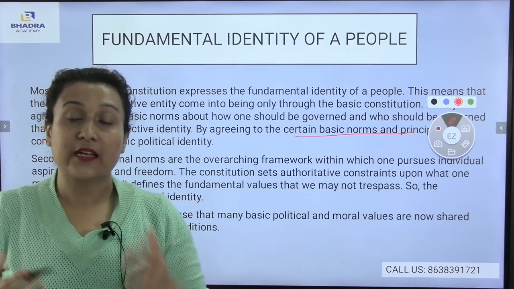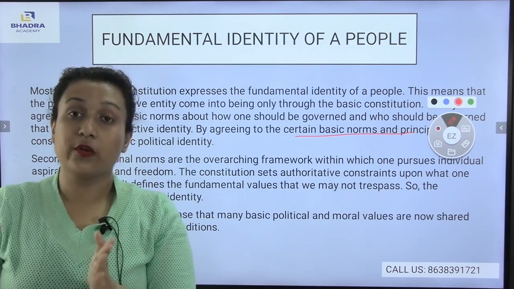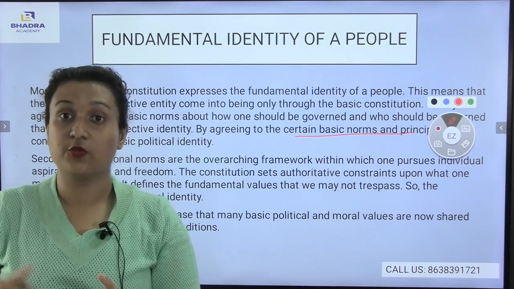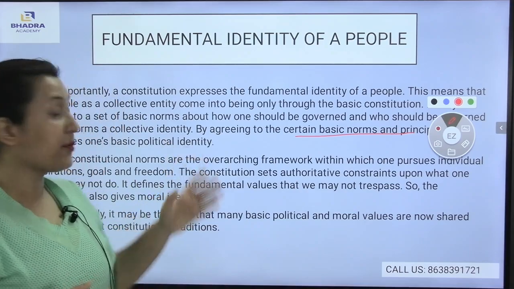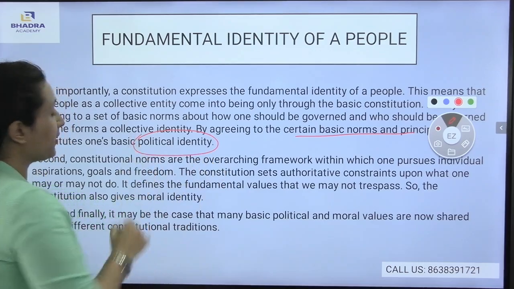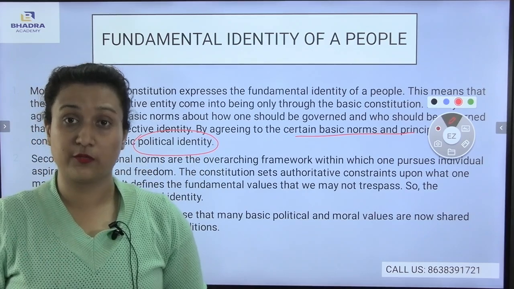The political identity means that if we are part of the constitution, we will be going according to the rules and norms of the constitution. As a result, we will be embracing the basic political identity of the constitution. I hope you have understood the first point.